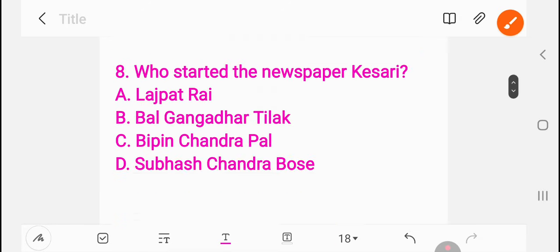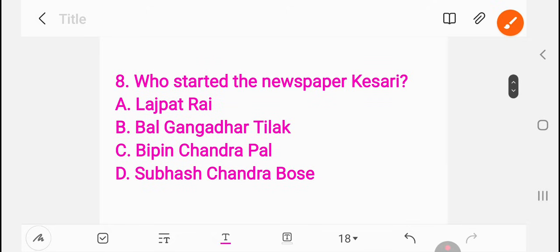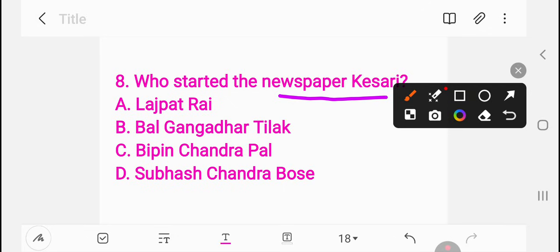Next, who started the newspaper Kesari? Lala Lajpat Rai, Bal Gangadhar Tilak, Bipin Chandra Pal, Subhas Chandra Bose. Question number 8. The right answer for the newspaper Kesari is Bal Gangadhar Tilak. He also started one more paper, that was Maratha.